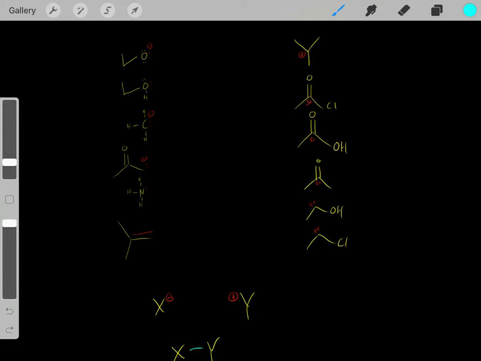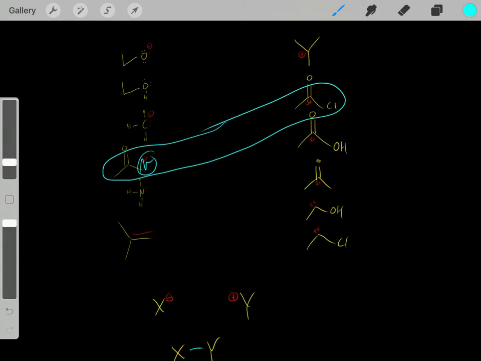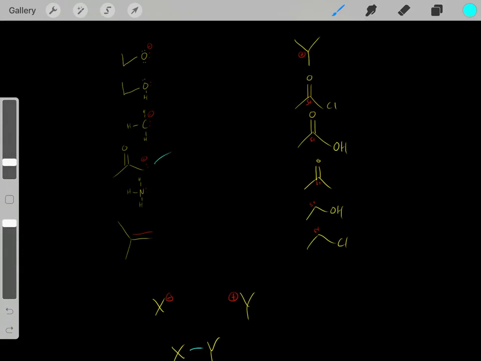For example, if we had a beaker of, let's say, these two guys, why do they react? Because this guy has some negative charge dense regions, this guy has some positively charged dense regions, and that's not stable. This localized negative charge and this localized positive charge isn't stable. However, when they react, those charges destroy each other. So now there's no charge dense regions, so that's stable, that's energetically favorable. So these are some examples of nucleophiles with these negative charge dense regions, and these are some examples of electrophiles with those positive charge dense regions.